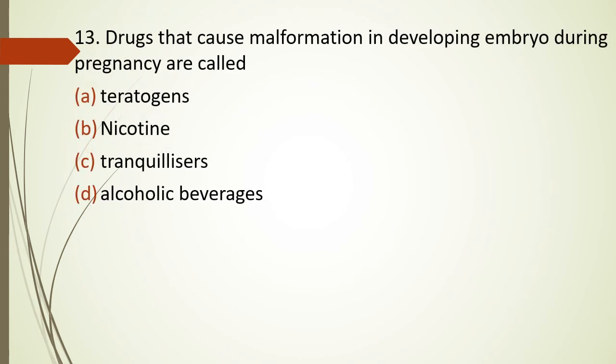Question number 13. Drugs that cause malformation in developing embryo during pregnancy are called teratogens, nicotine, tranquilizers or alcoholic beverages. Malformations in developing embryo caused by drugs are called as. The correct answer is option A, teratogens.